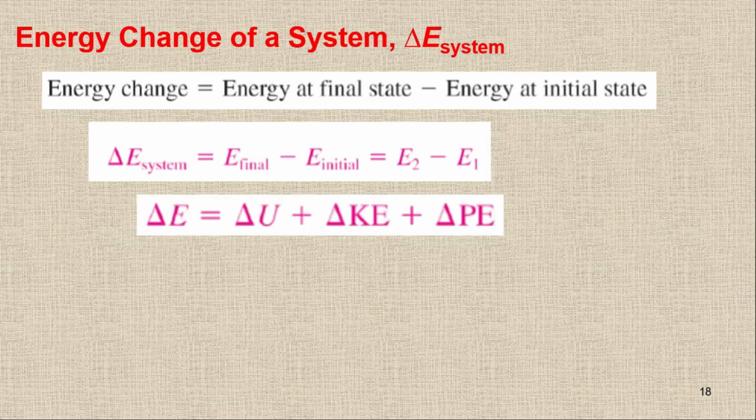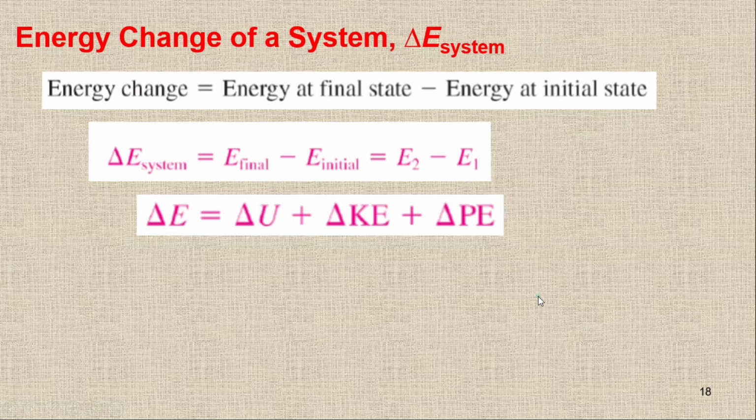The energy of the system only possesses the macroscopic and microscopic energies. We have the delta U, which is internal energy, we have the kinetic energy, and we have the potential energy, which is the sum of all the macroscopic energies. So macroscopic plus microscopic, you will get the total energy of the system. So this is basically delta E system. It's the summation of kinetic energy, potential energy, and the internal energy.